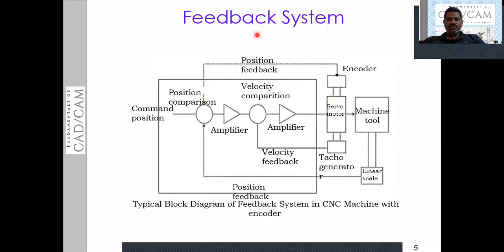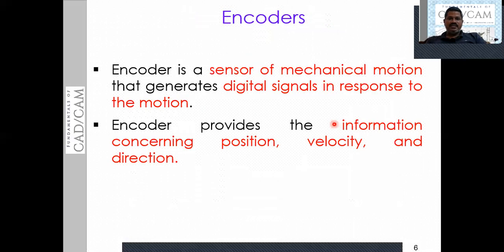Feedback system is used to continuously control the motions of the spindle as well as the table. So you can find an encoder here continuously generating the signals. Okay, so this is what happens in the case of feedback system. Let me move further to discuss the encoders. So what are the different types of encoders?